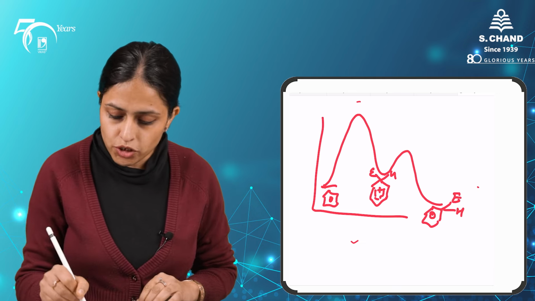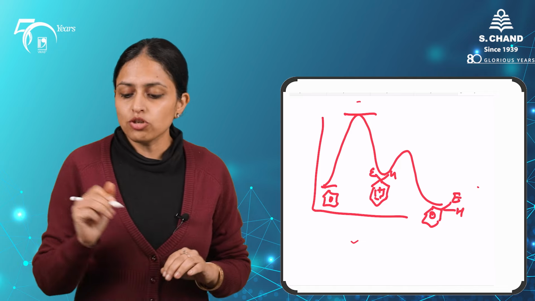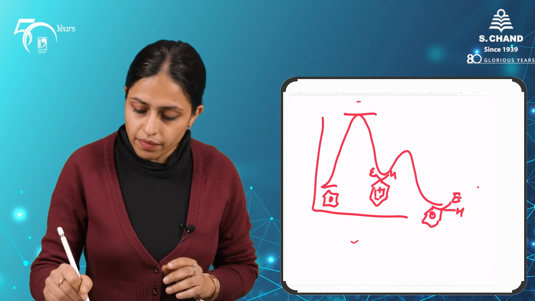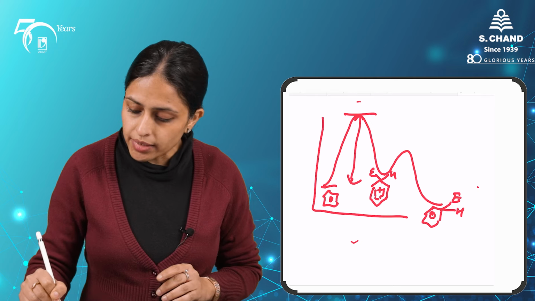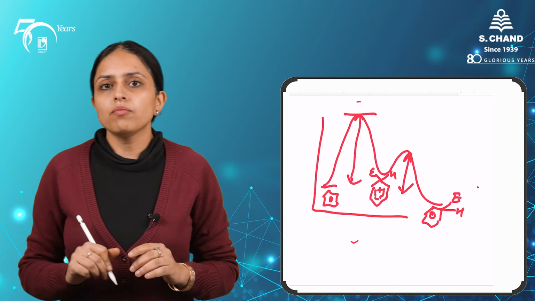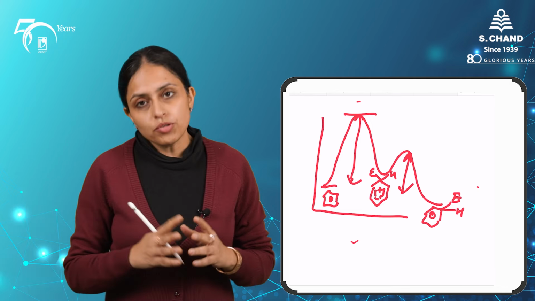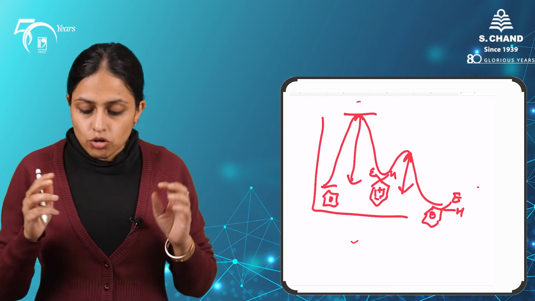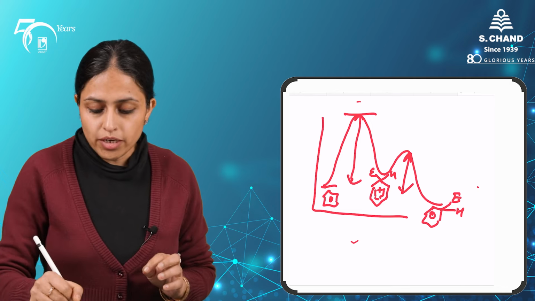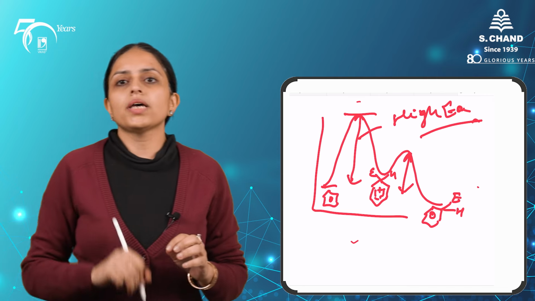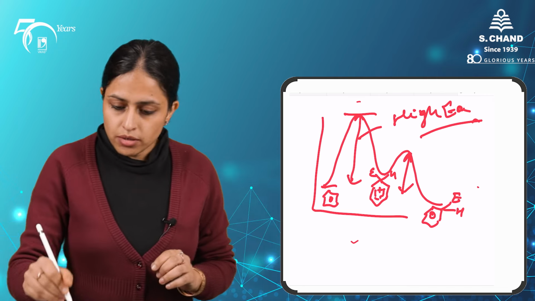The first step, which is for the formation of the arenium ion. For the formation of arenium ion, the activation energy is quite high as compared to the second step, which is the loss of a H plus ion to form the substituted benzene ring. So because of this high activation energy, we need to use Lewis acids in electrophilic substitution.